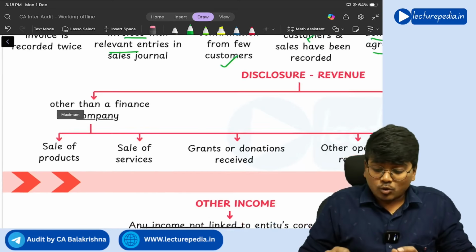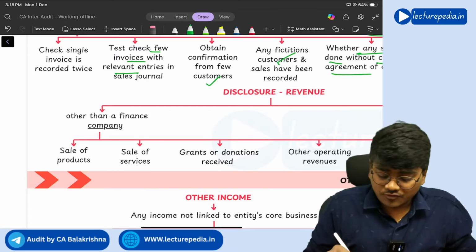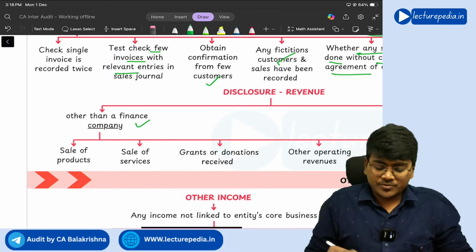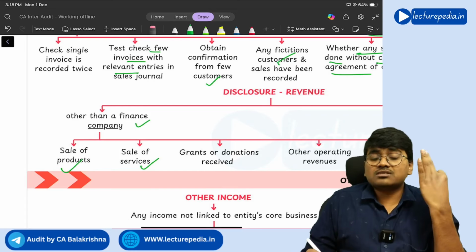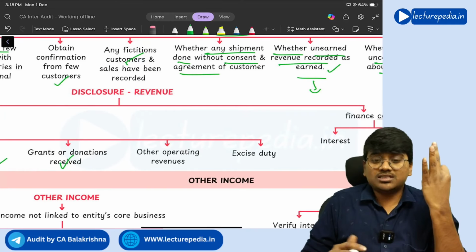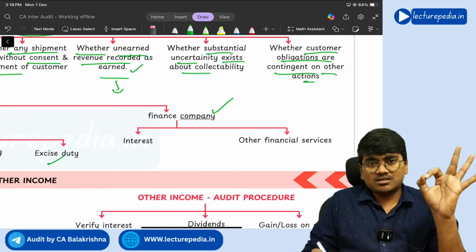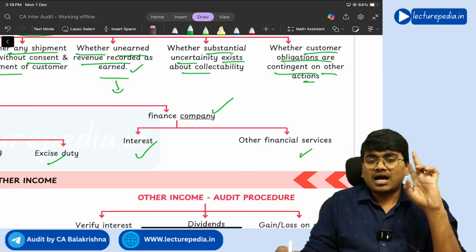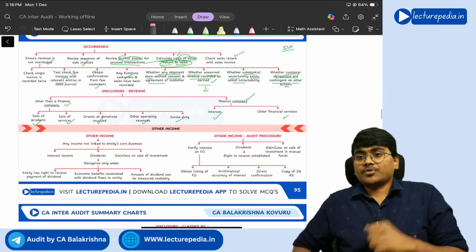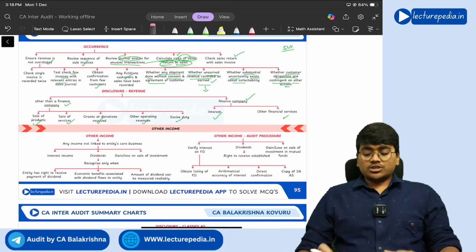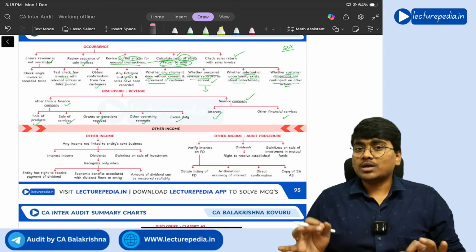So first of all, what disclosures should be given in case of companies other than finance company? Sale of products, sale of services, grants or donations that have been received, other operating revenues and excise duty. And in case of finance companies, the major income will be interest income and other financial services. So this disclosure you will give with respect to income.